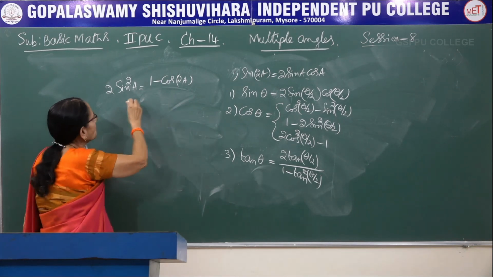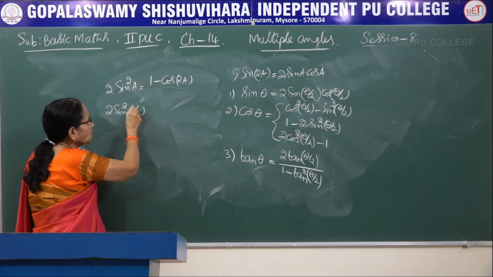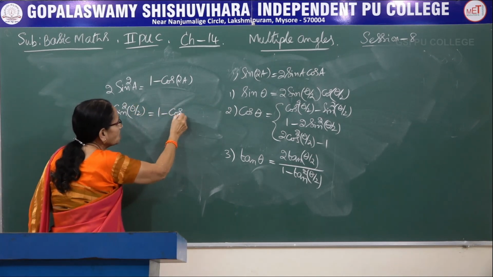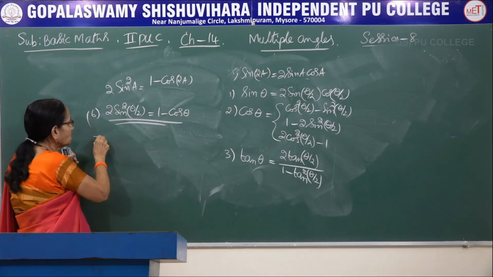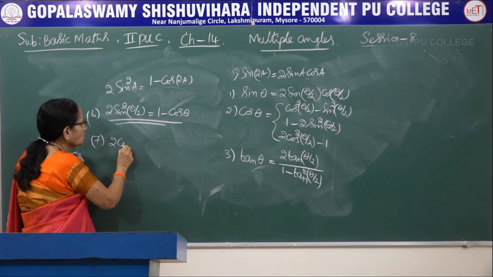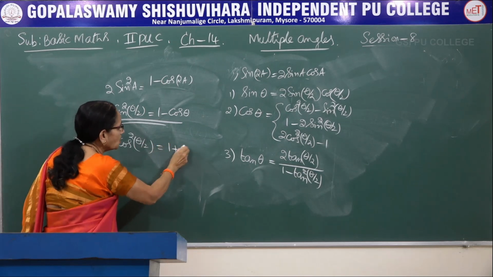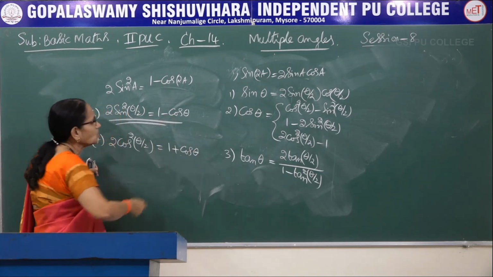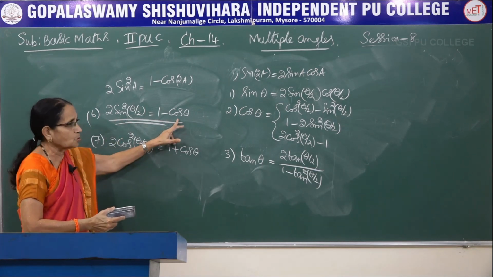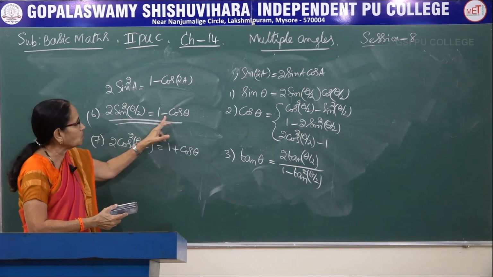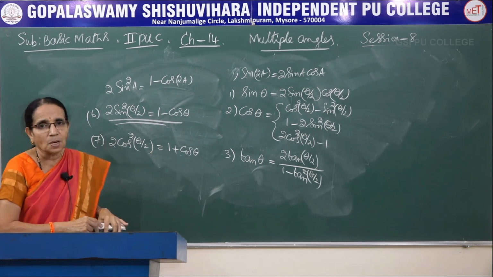Now, in the place of A, what can I write? It is 2 sin square theta by 2, and that would be equal to 1 minus cos theta. So that was the 6th formula. Similarly, the 7th one, 2 cos square theta by 2, and the right hand side is 1 plus cos theta. These two also will be coming across rather often. Wherever you come across this, you can write in this form. So remember, for sin square theta by 2 it is 1 minus, and for cos square theta by 2 it is 1 plus.